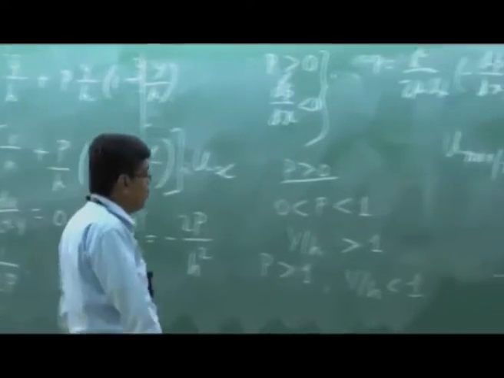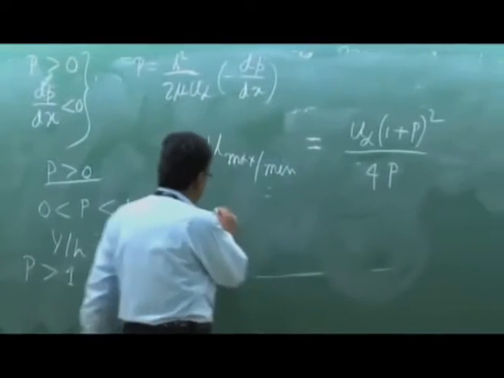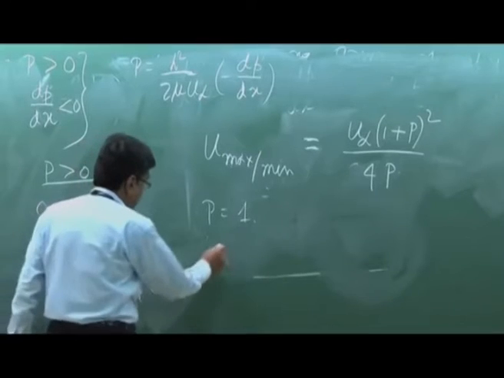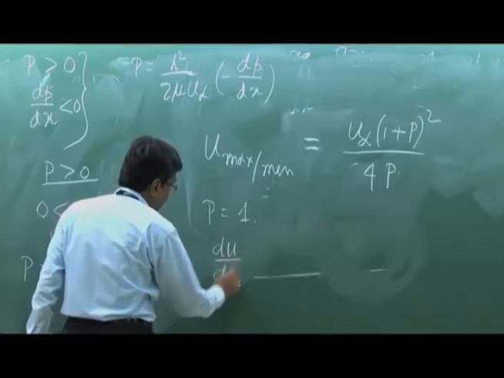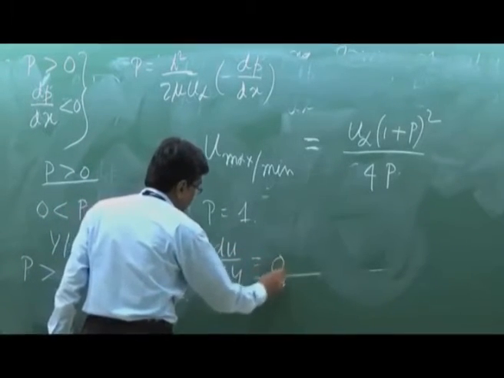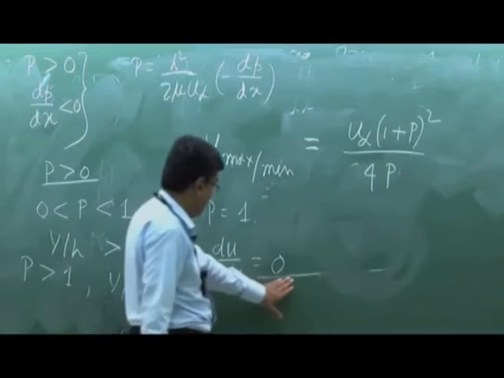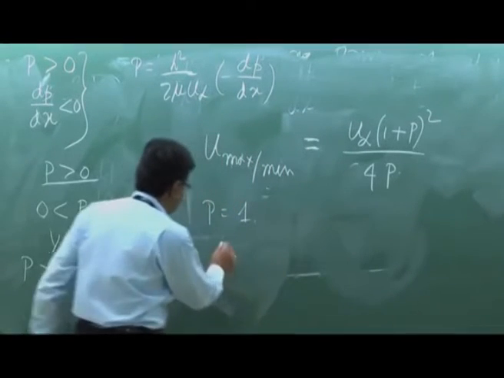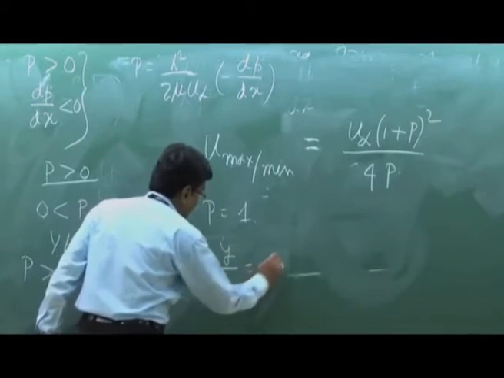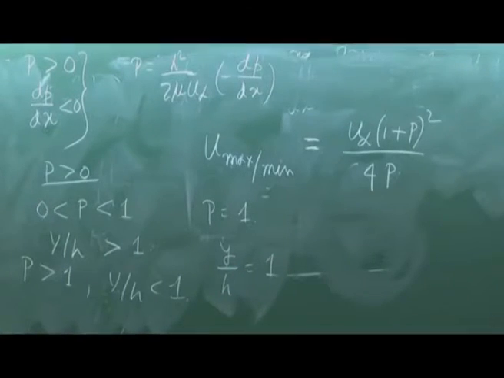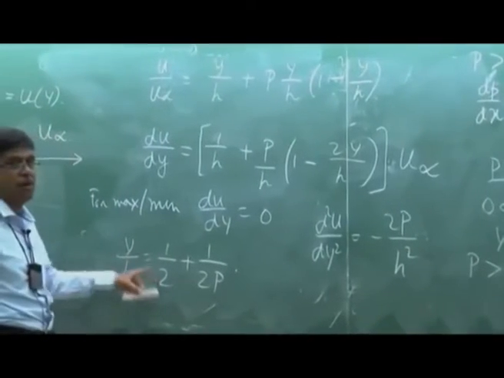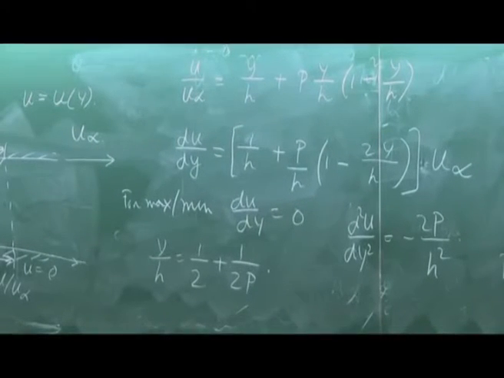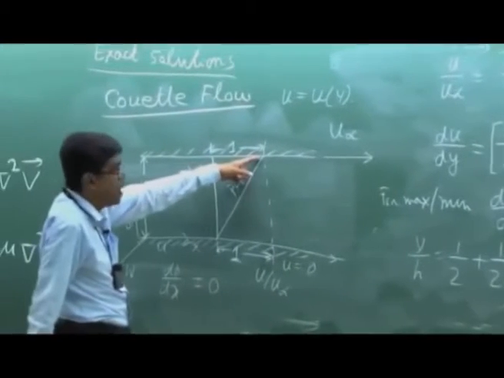Now let us examine a borderline case. P is equal to 1. In that case, du/dy is equal to 0 at y/h equal to 1. That means when P is equal to 1, y/h is equal to 1, so the maximum occurs at the surface, the upper plate.